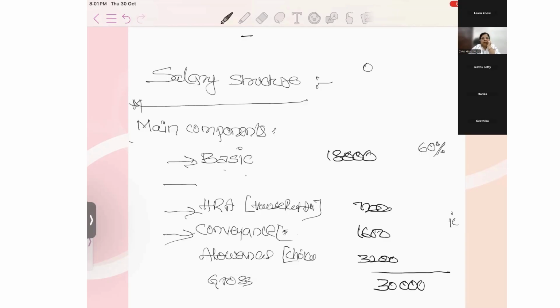Okay. So here, what is the difference? Has anyone heard about the perks? Perks. Ma'am, actually, sorry to ask you one thing.